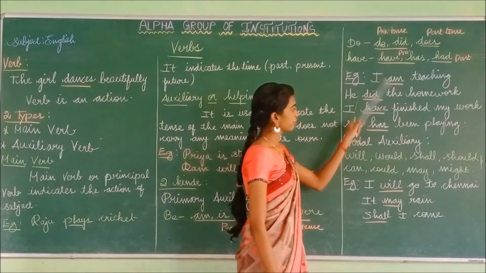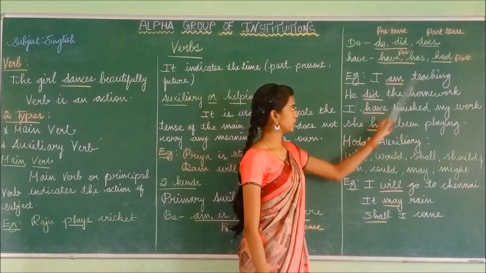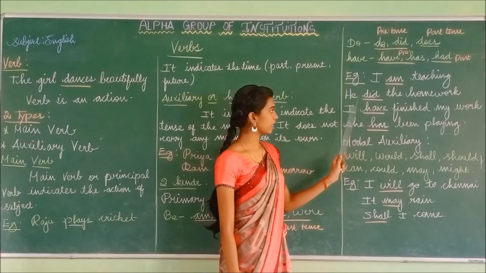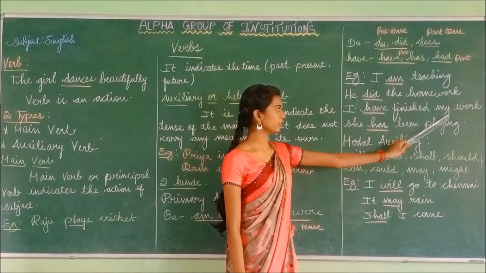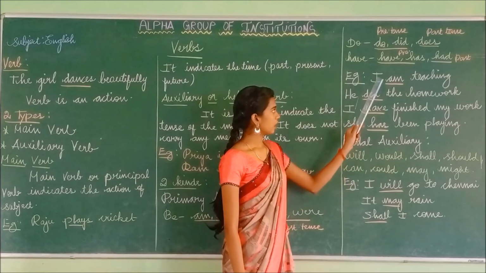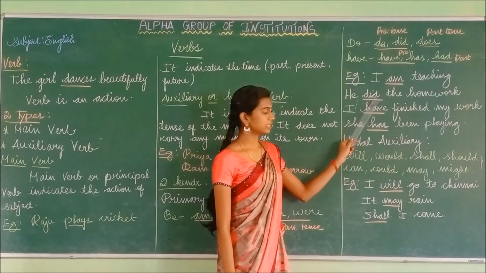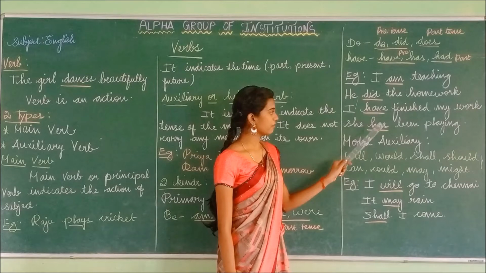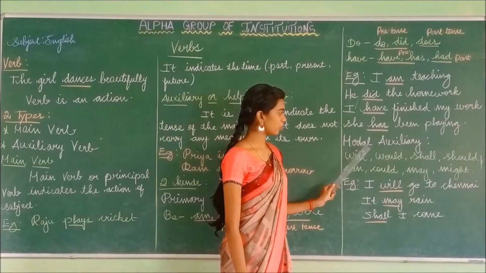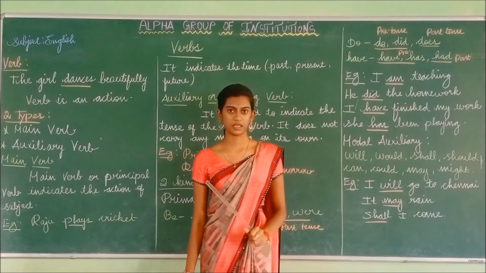So I have a good example for you. See, I am teaching. He did the homework. So this is the past tense. I have finished my work. She has been playing. So this is the be verb, and it is the do verb, and have and has are the have verb. Have you understood? Next we are going to see about modal auxiliary.